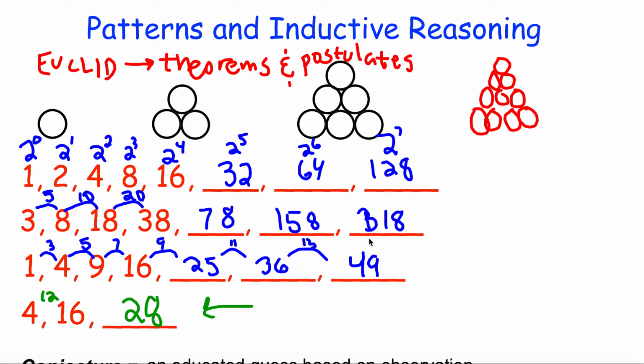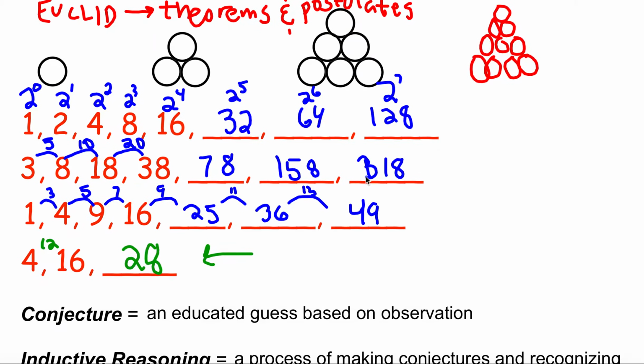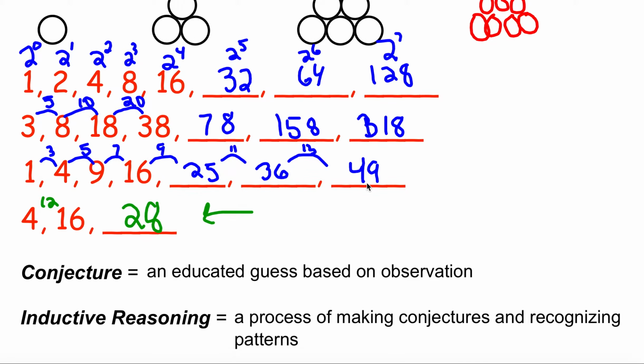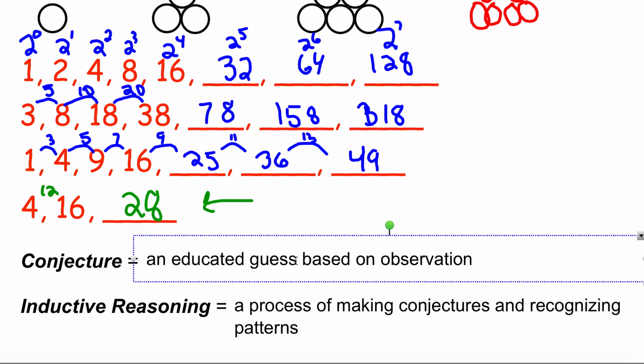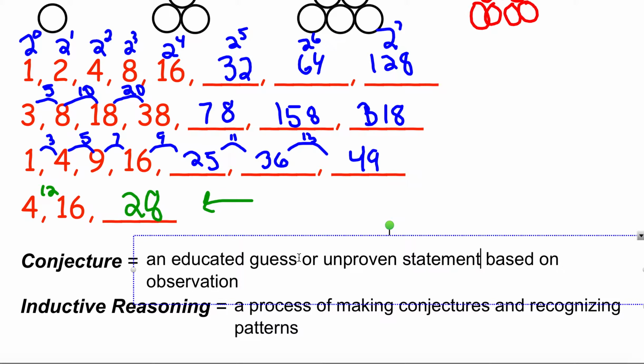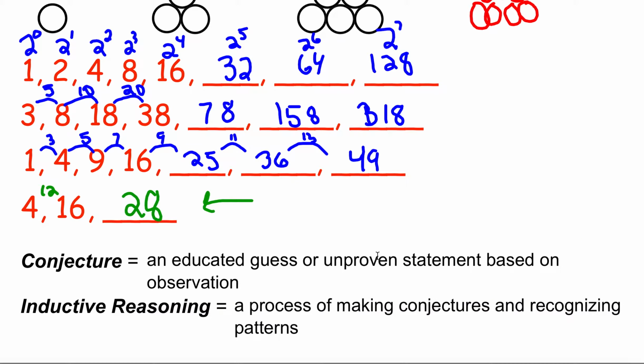So we've talked a little bit about patterns in inductive reasoning. We talked about that a conjecture is an educated guess or an unproven statement. I'm actually going to add that to this definition: an educated guess or unproven statement based on an observation. And that inductive reasoning is basically a process of making conjectures and recognizing patterns. And I want to talk us through a couple of examples now.